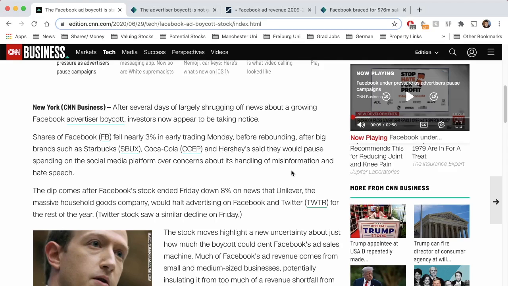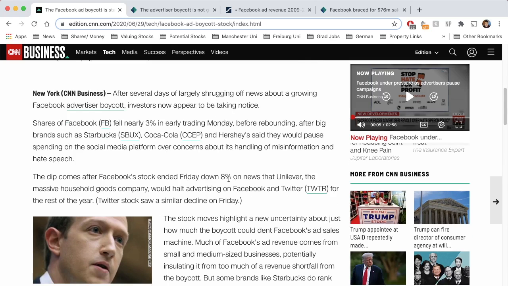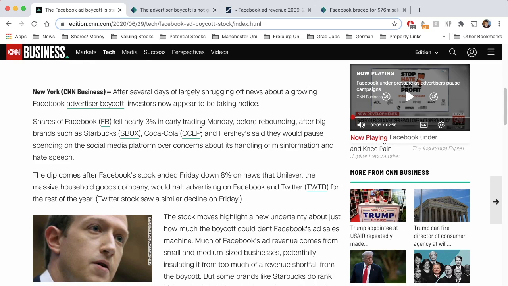Okay, so moving on to the Facebook story. Shares of Facebook fell nearly 3% in early trading Monday before rebounding after big brands such as Starbucks, Coca-Cola and Hershey's said that they would pause spending on the social media platform over concerns about its handling of misinformation and hate speech. On Friday, the stock ended 8% down, which is quite significant.